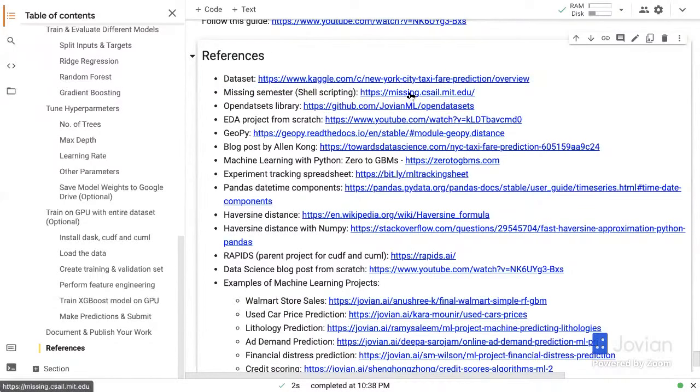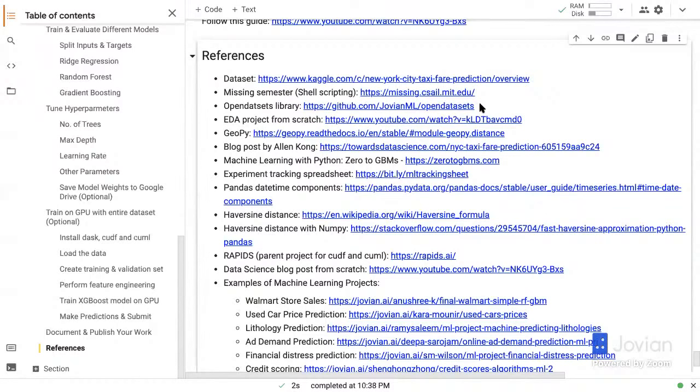If you want to learn shell scripting a little bit, I definitely recommend checking out Missing Semester from MIT to learn Bash and how to deal with the terminal. Then the Open Datasets library, this has been developed by Jovian to make it easy to download data from Kaggle.